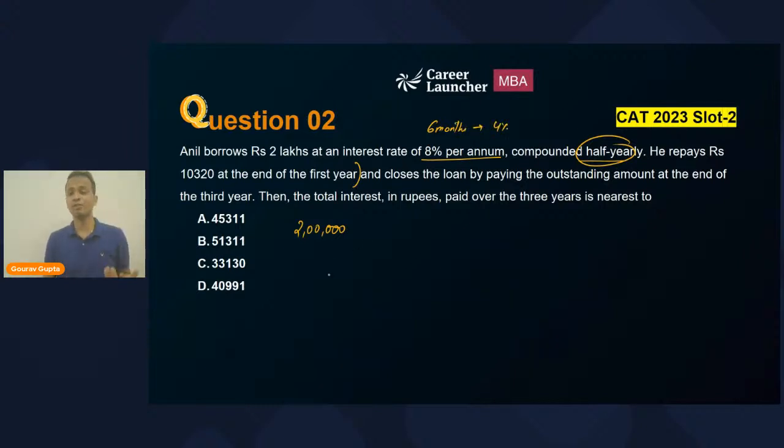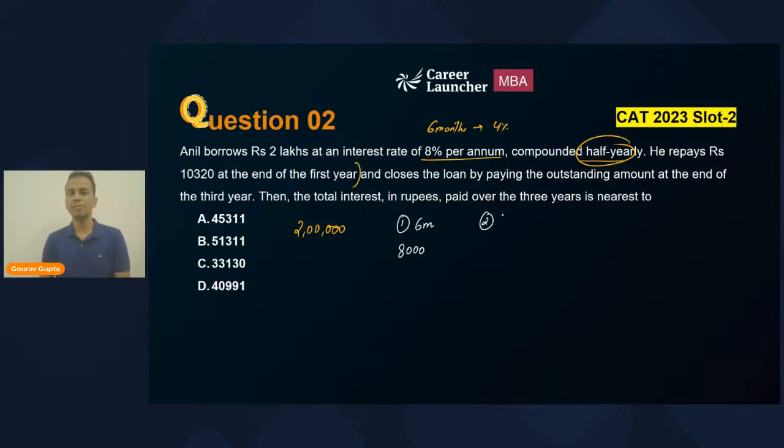And then again, for the next 6 months, it will be 4%, right? And it is a compound interest. So for the first period of 6 months, the interest will be 4% of 2 lakhs, that will be 8,000, right?